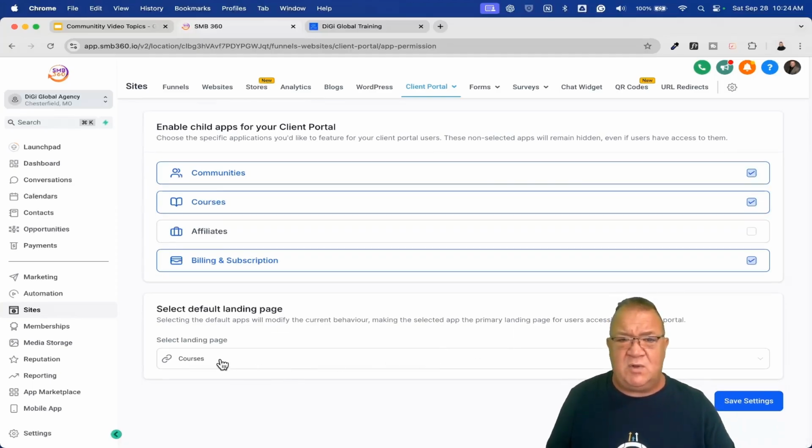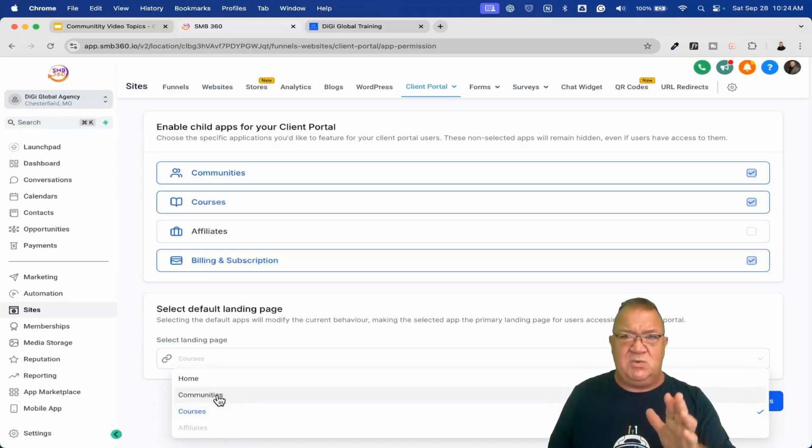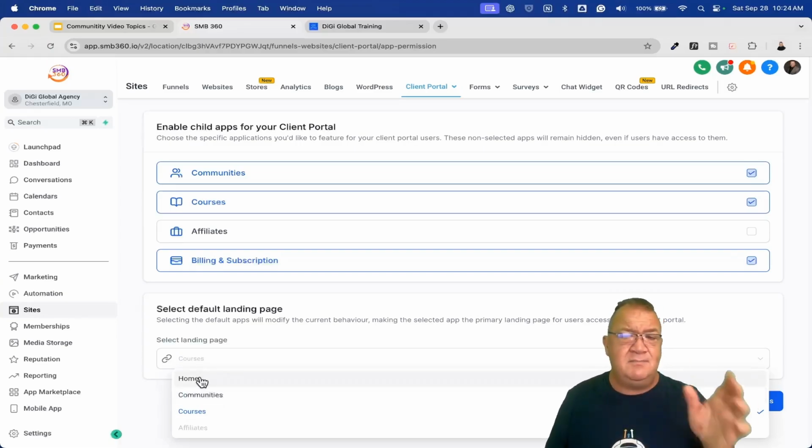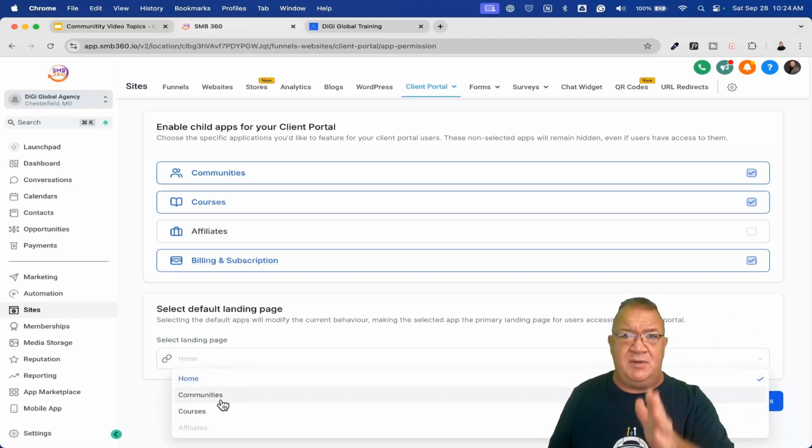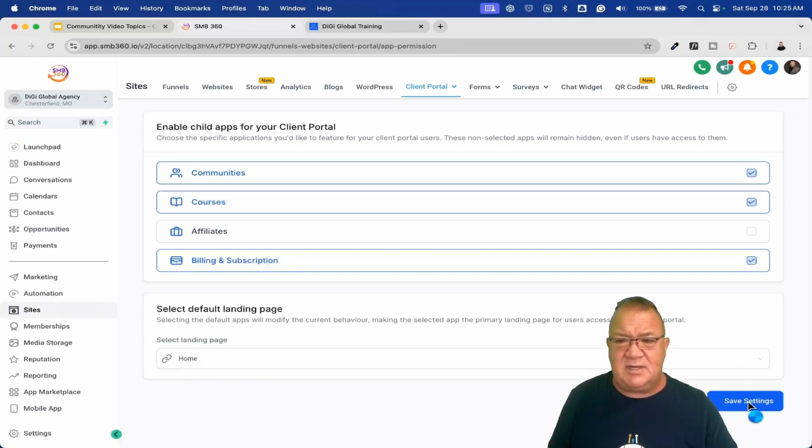So right now, one of the other cool things here is that this default page means once you have these other buttons selected, you can choose what landing page you want people to land on whenever they log into the portal. Do you want them to go to their home page, which could be cool? And I'm going to choose that actually, but you can have them go right into communities as their default page whenever they log in. Or if you're more of a course creator and the courses are more important than anything, then you can have them land directly into the courses area. Okay, so right now I'm just going to choose home and I'm just going to click save settings.